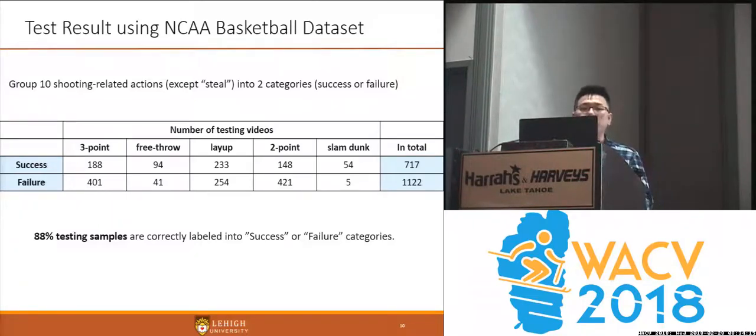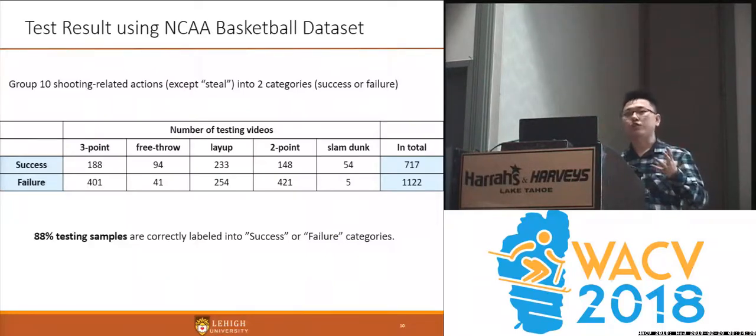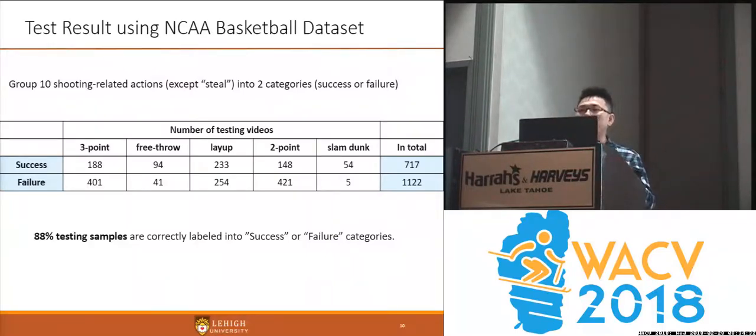There is another very interesting observation. If we group 10 shooting-related actions into two categories, shooting successful or shooting failure, 88% of testing samples are correctly labeled. This means that our model has the capability to analyze the whole video and extract useful features from the global features to predict such details.